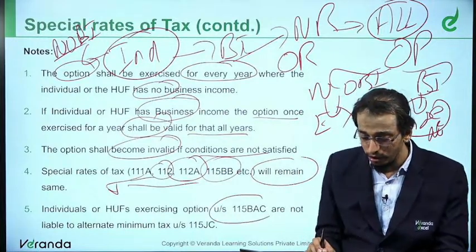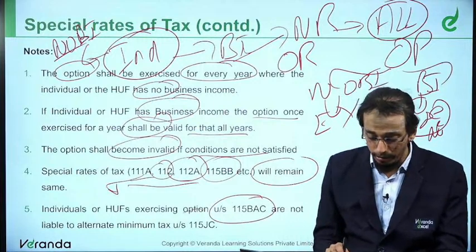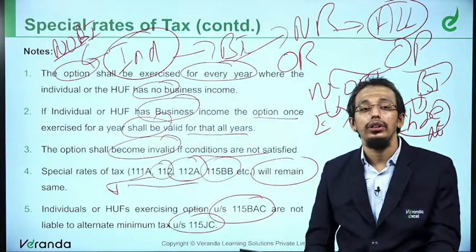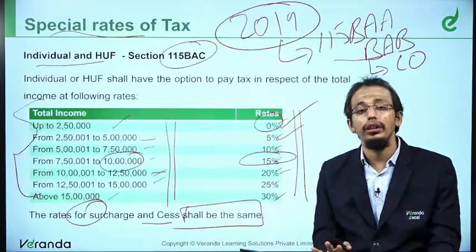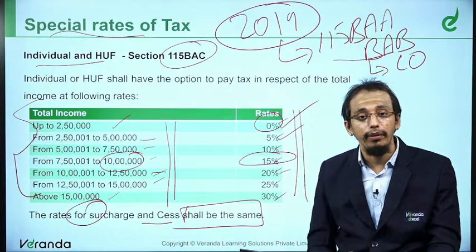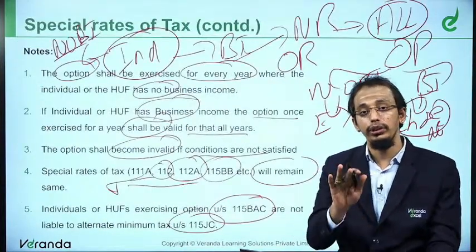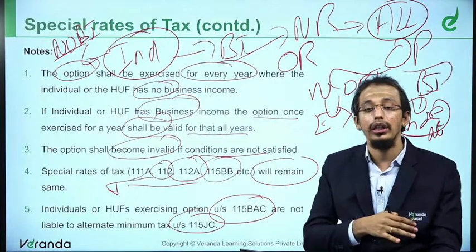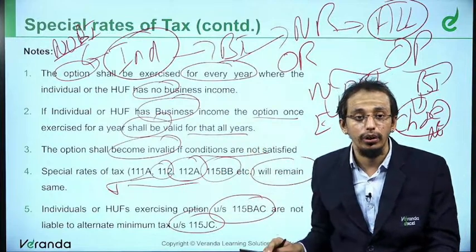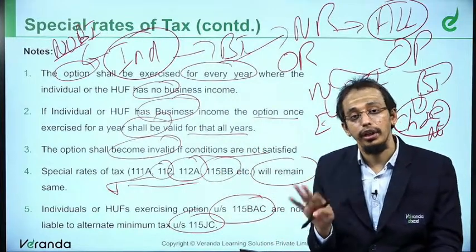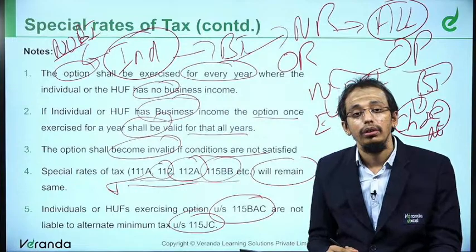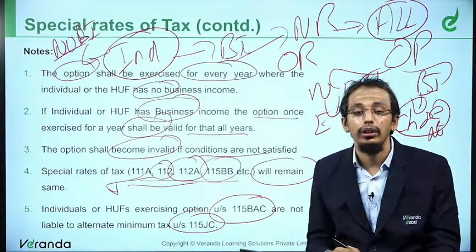If you choose this 115BAC, alternate minimum tax is not applicable. AMT will not be applicable. That means they are exempting you from AMT. So these are the important things that you need to remember. Remembering this is quite simple according to me, because every income has to be increased by 2.5 lakhs and every rate has to be increased by 5%. This is where you have to be careful. If you choose once, you have to mandatorily follow the new regime for all the years, if you have business income. In case you don't have business income, you can choose whatever you want. Special rate of tax will continue to be applicable. I have given only examples here. For individual and HUF, once you opt for this, 115JC is not applicable.